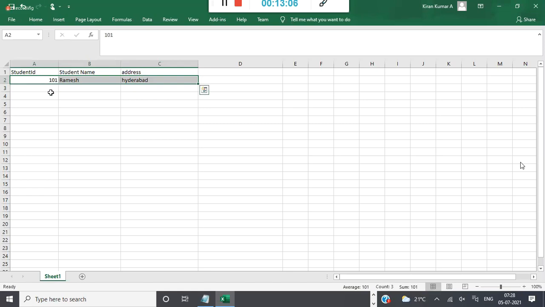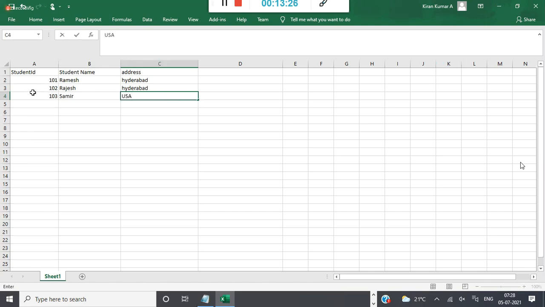Now, if you want to enter the second student's details, I will enter in the next row, 102, Rajesh, Hyderabad. If you want to enter another student's details, 103, say Samir, USA. So this is a combination of rows and columns.